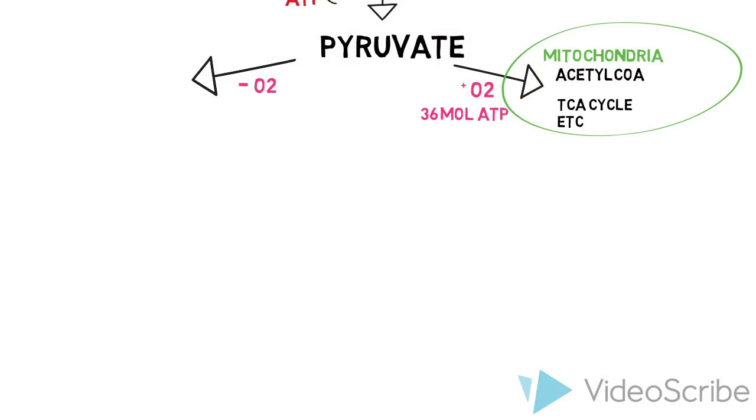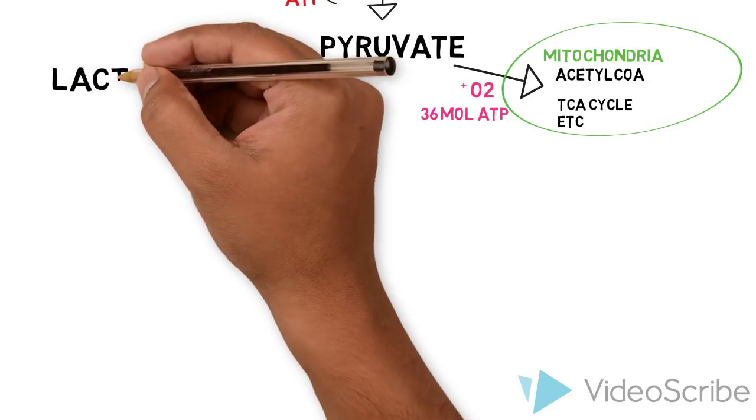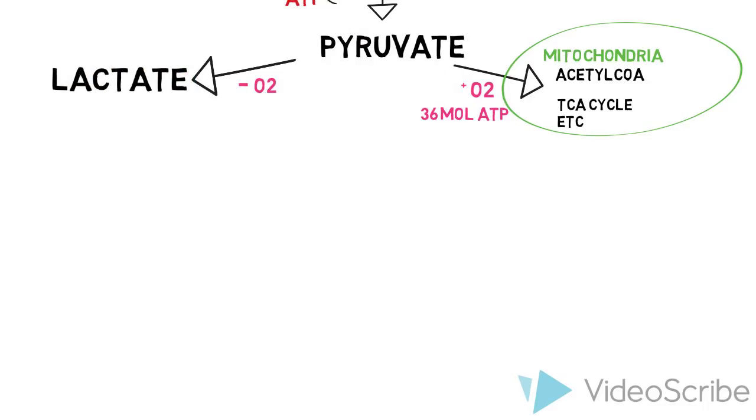When oxygen is not present, oxidative phosphorylation cannot occur. The pyruvate molecules do not enter the mitochondria and are reduced to lactate instead. This produces 2 moles of ATP.